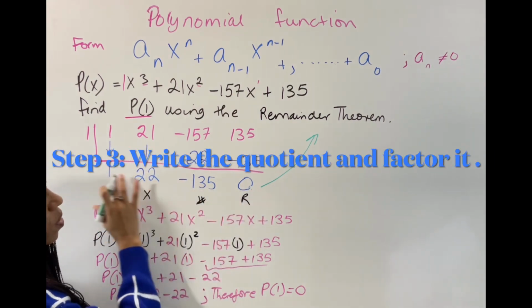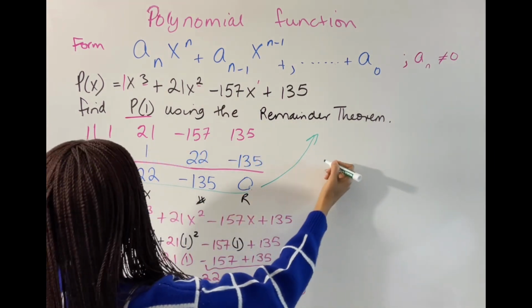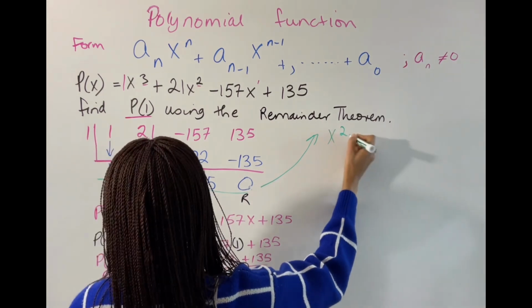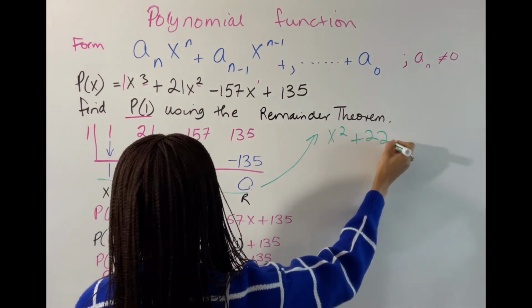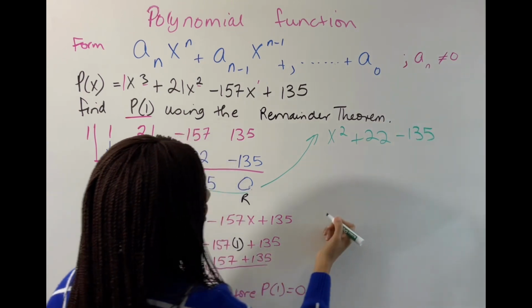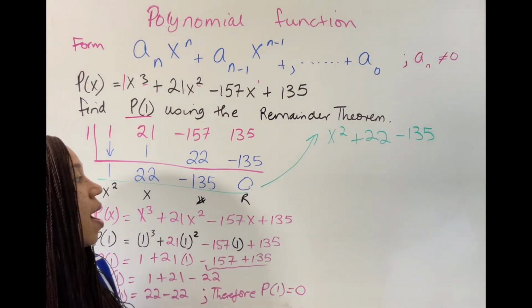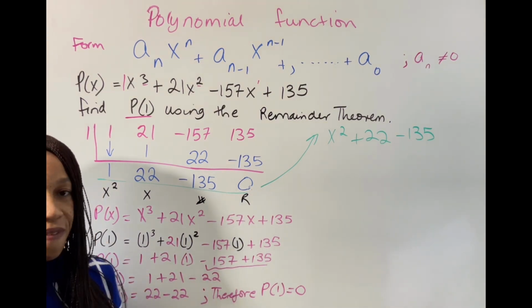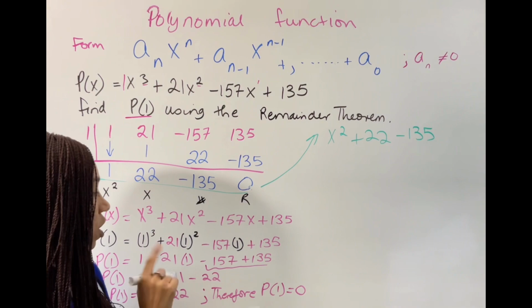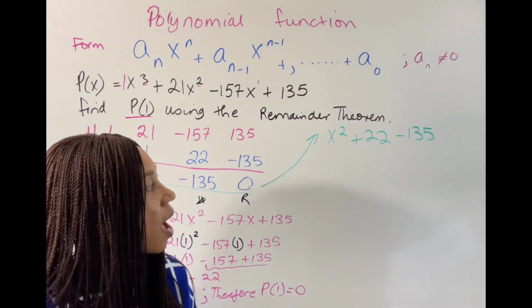Since we have our quotient here, this would be our quotient. We can rewrite it as x squared plus 22x minus 135. That is going to be your quotient. Remember, you have no remainder here. And remember, one of the factors is x minus 1. So we can go ahead now and factor this out.